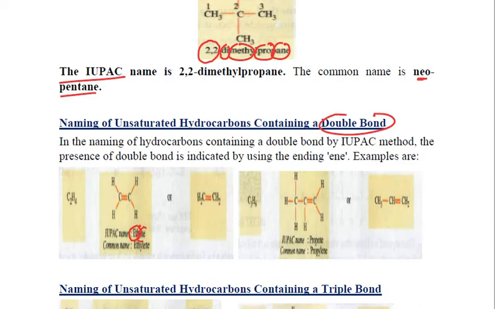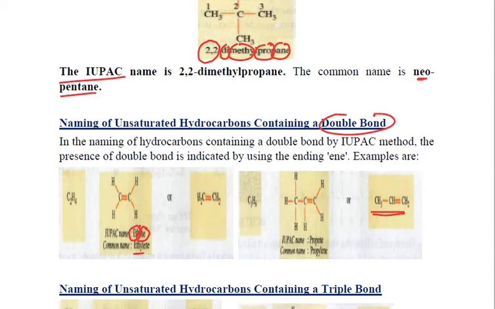Containing a double bond, it will be "ene", so the name becomes ethene. This is the IUPAC name. Its common name is ethylene. Similarly, if there are three carbon atoms, there is a double bond between two carbon atoms and a single bond with the other.